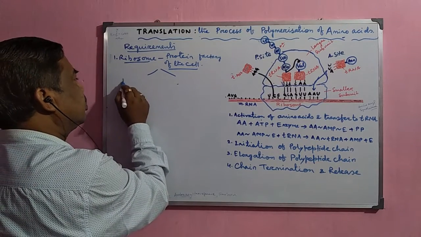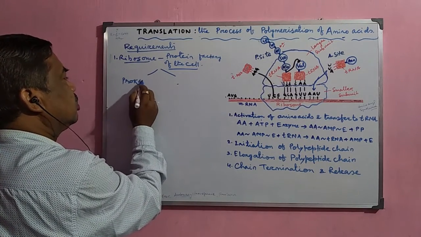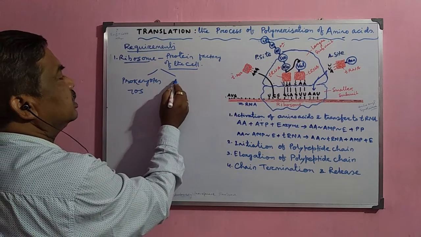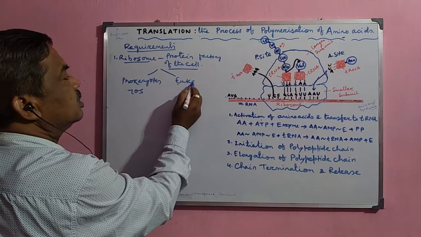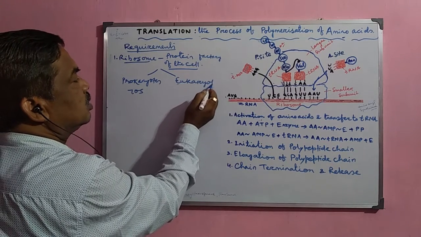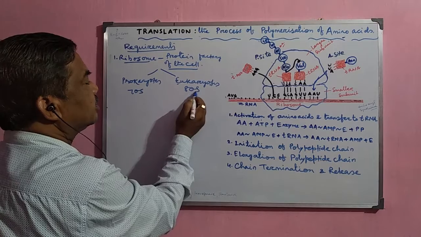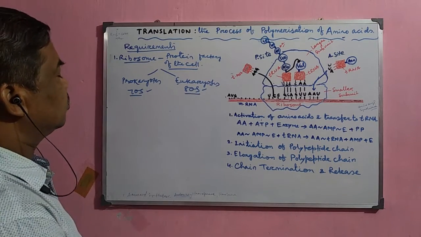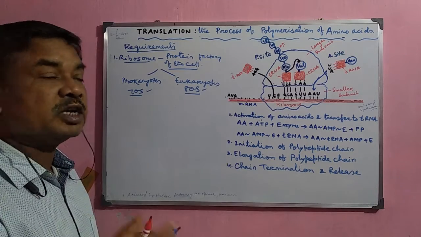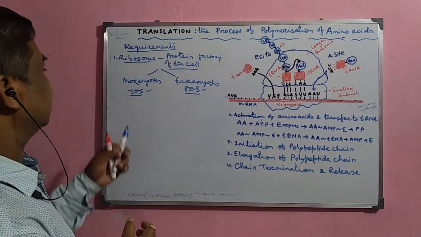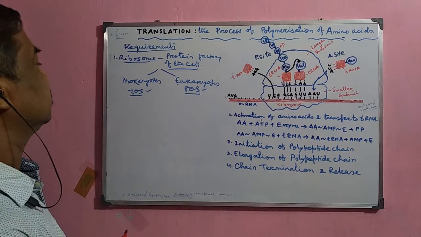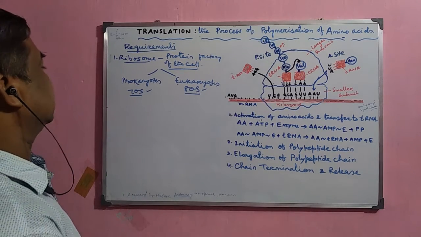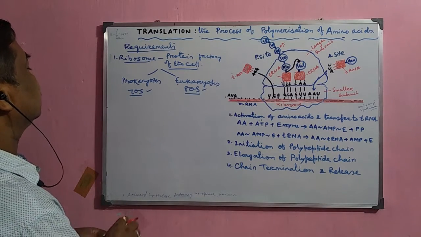In the case of prokaryotes, these are of 70S type, and in the case of eukaryotes, these are of 80S type. What is this S? S stands for the Svedberg unit, or the sedimentation coefficient. They are differentiated on the basis of their molecular weight, and that is why they are 70S and 80S. And they again consist of two subunits.